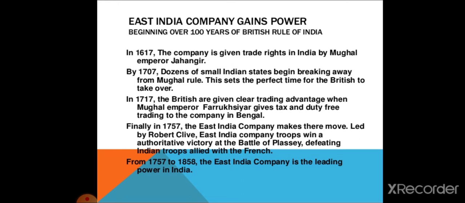In 1717, the British are given a clear trading advantage when Mughal Emperor Farrukhsiyar gives tax and duty-free trading to the company in Bengal. Finally, in 1757, the East India Company makes their move. Led by Robert Clive, East India Company troops win an authoritative victory at the Battle of Plassey, defeating Indian troops allied with the French. From 1757 to 1858, the East India Company is the leading power in India.